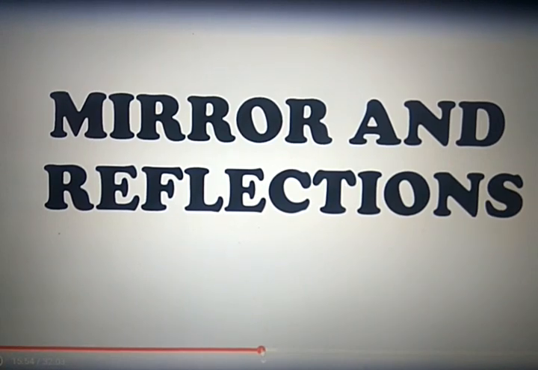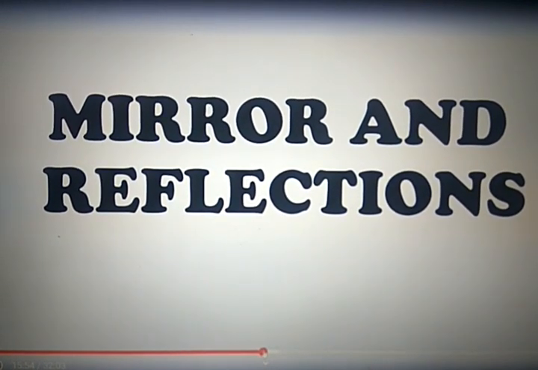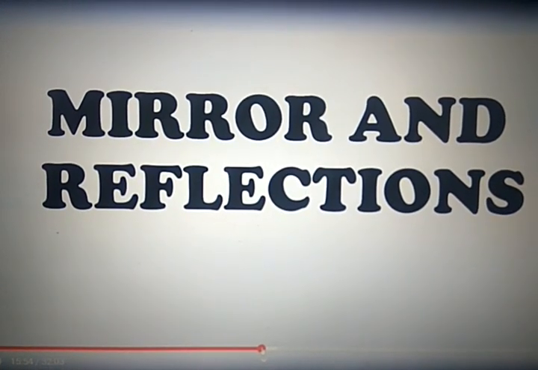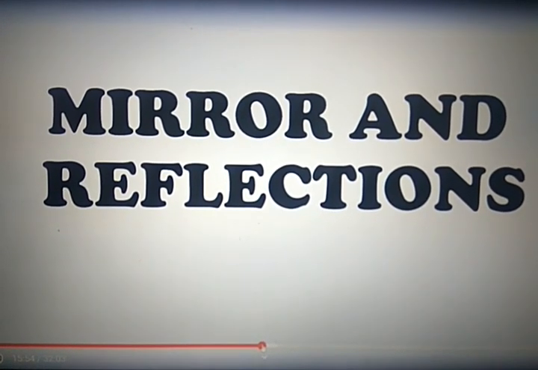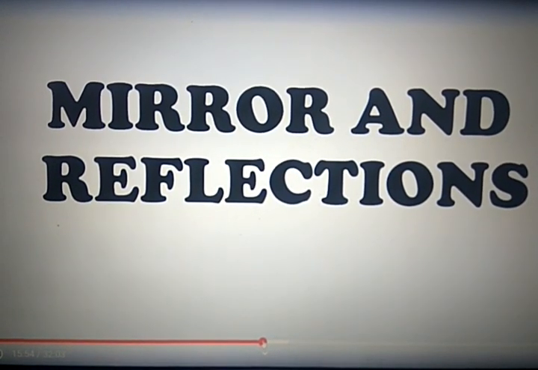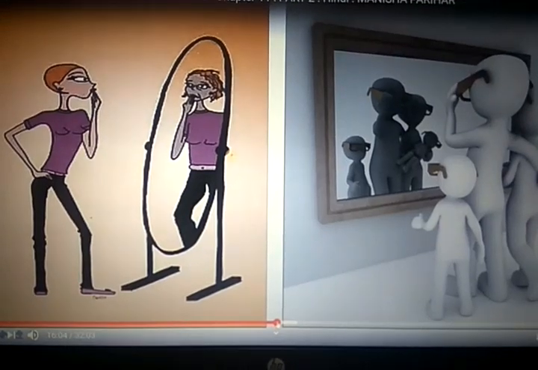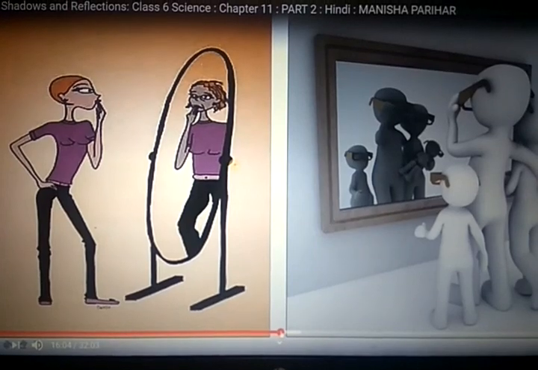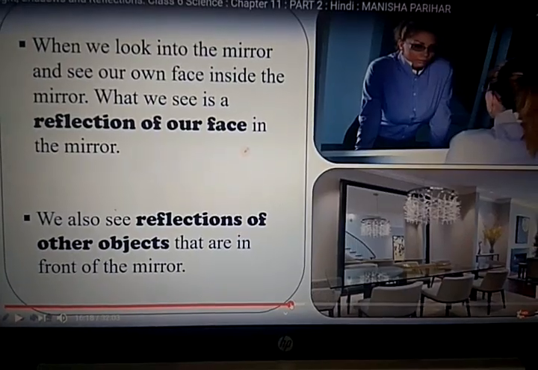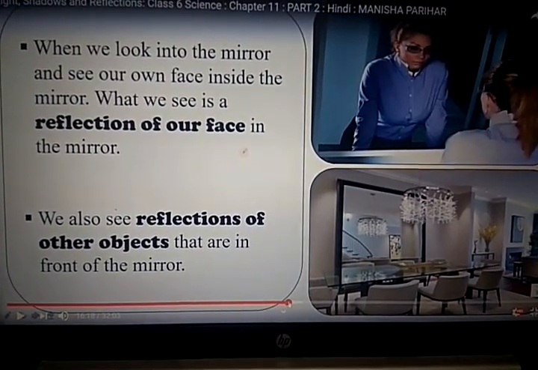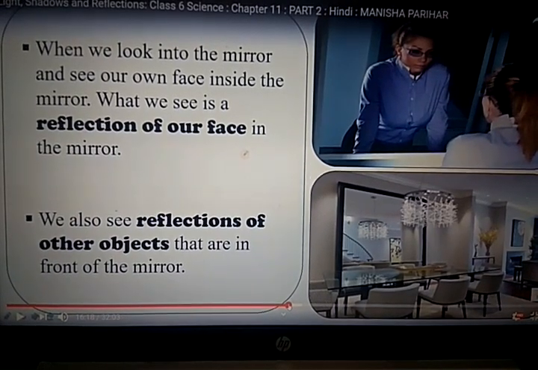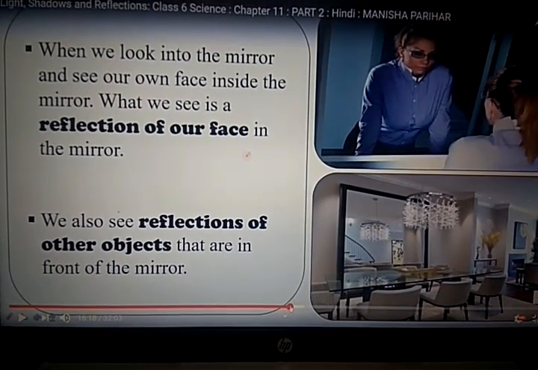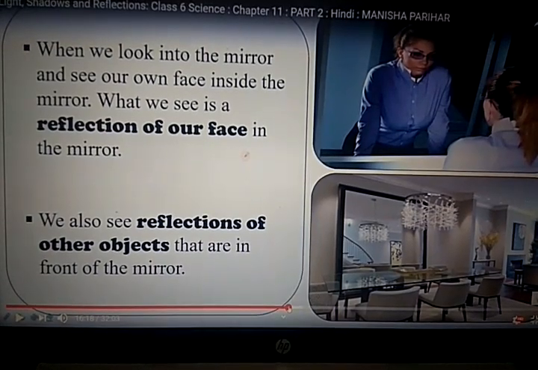When you stand in front of the mirror, you can see your image. So how is an image formed, which type of image is formed, what do you observe, that we are going to study now. You can see the persons, they see their face in the mirror. When we look into the mirror and see our own face inside the mirror, what we see is a reflection of our face in the mirror.